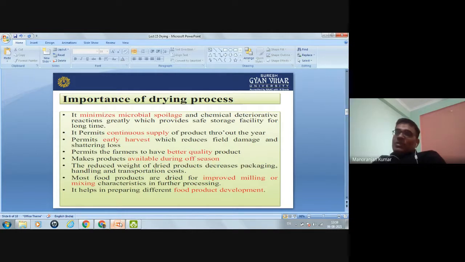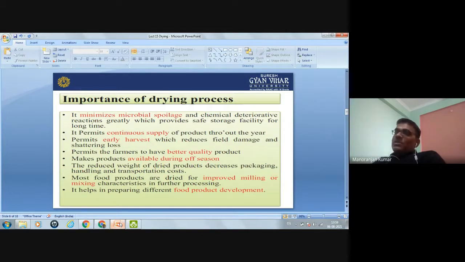Okay, so this reduced weight due to the drying will decrease the packaging, handling, and transportation cost. Okay, and also when you dry the product, it will be very easy during the milling and mixing operation. Okay. So these are the advantages of this drying process.